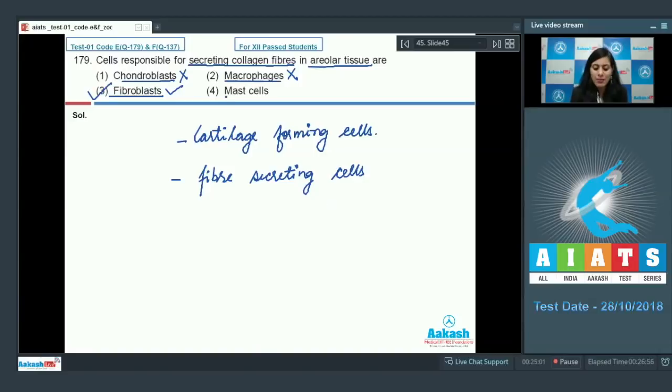Our last option is mast cells, and this is an incorrect option because mast cells are responsible for the production of serotonin, heparin and histamine and not for the secretion of collagen fibers. So the correct answer for this question is option number 3. Let's discuss our next question.